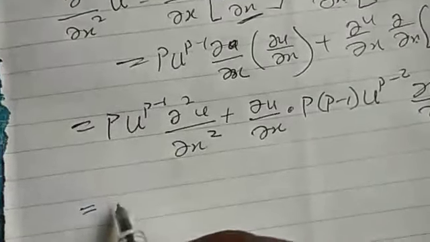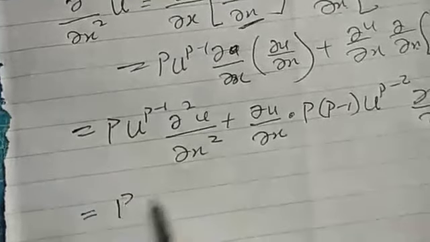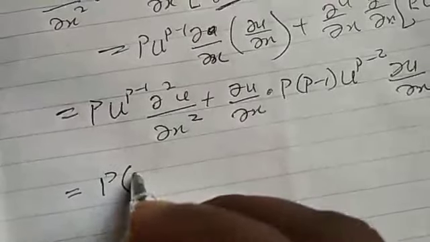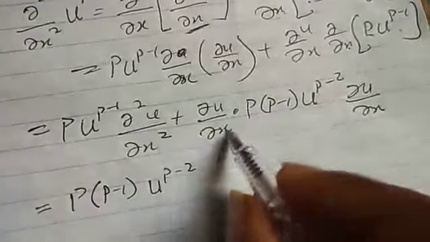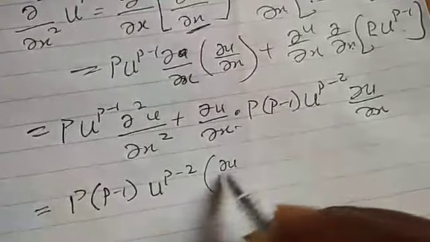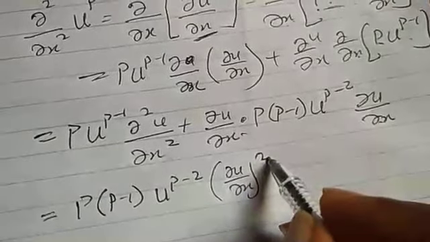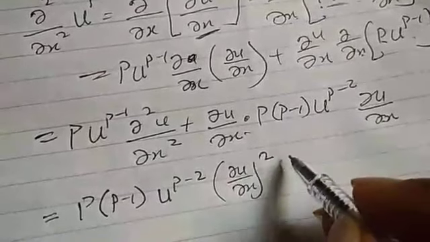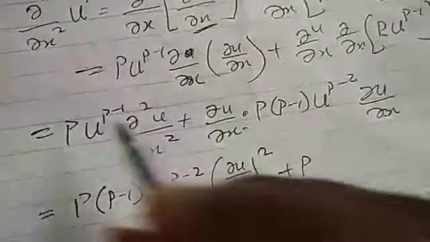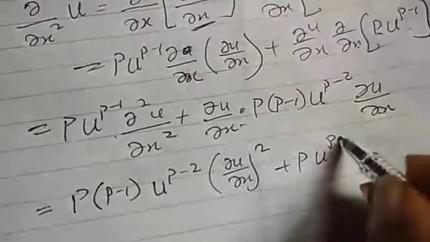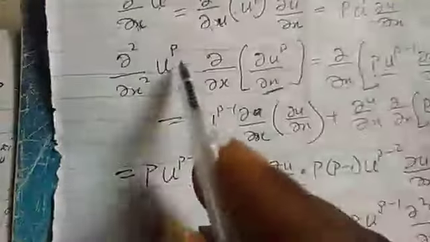So at the end of the day, we are going to have p into p minus 1 u raised to power p minus 2, these two, the square u dx square in two places. You can write it as all squared plus p u raised to power p minus 1 the square u dx squared. So that is for the x part.